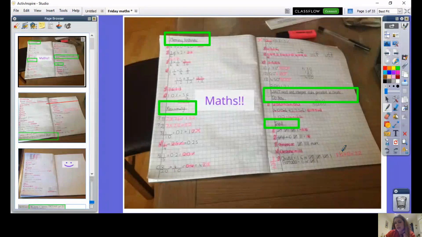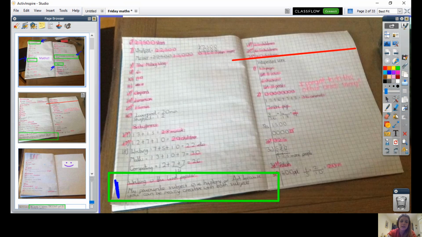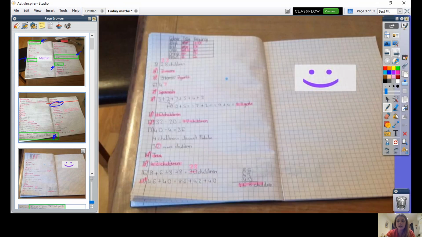I'd like to give a couple of shout outs to people who are presenting their work absolutely superbly at home. The first piece of work, you can see really clearly that the child's done the morning arithmetic, the morning reasoning, they've written the date and done the do now questions, and then they've answered the questions from the input as we were going through the video. They've also done the secret mission from this lesson, which was to tell me what their favourite subject was, and then they've started their independent work. Well done to this child.